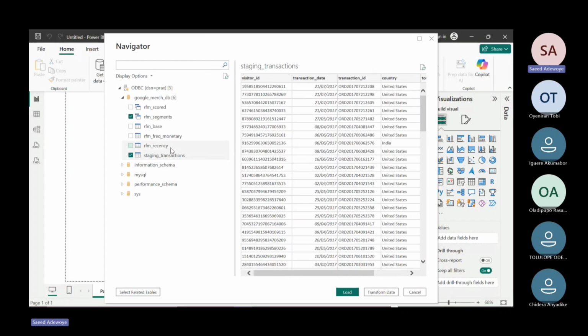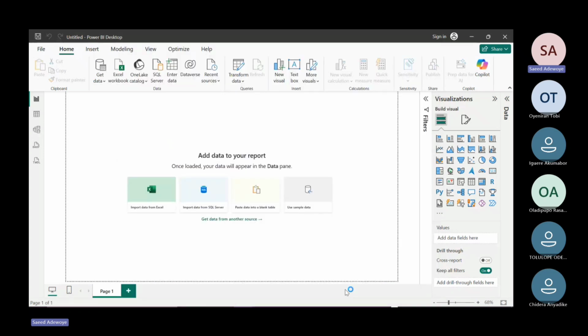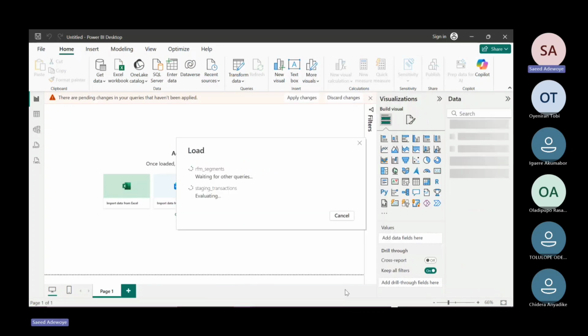So we are using these two tables, a table and a view, for our visualization. Then load them inside your Power BI. It might take some time, but just wait behind. So that's where we're stopping for today.